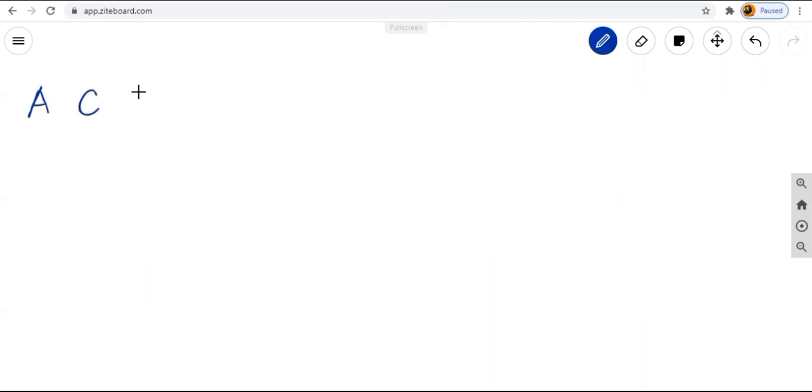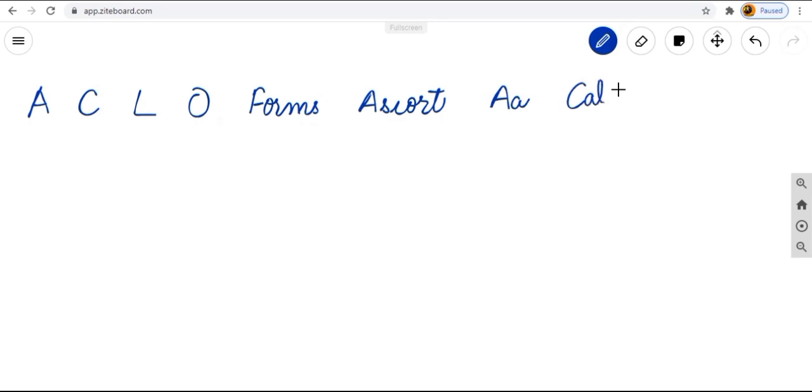ACLO forms ascode, kal se phir hydroxide. What is the meaning of this mnemonic? ACLO forms ascode. Kal se phir hydroxide.